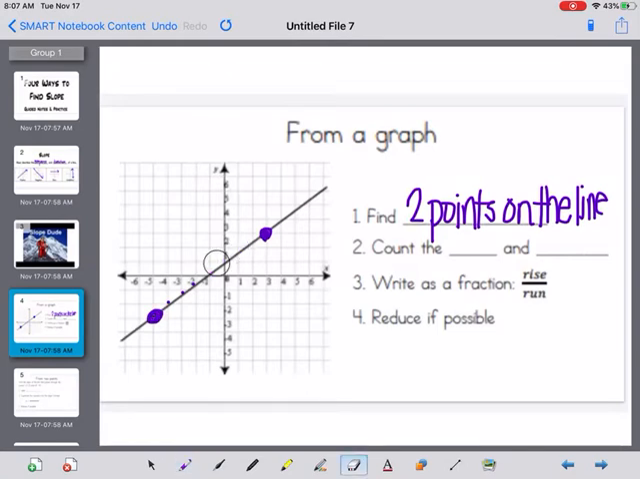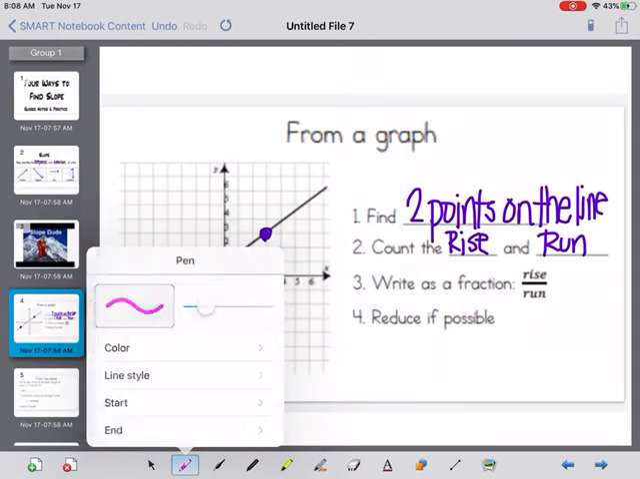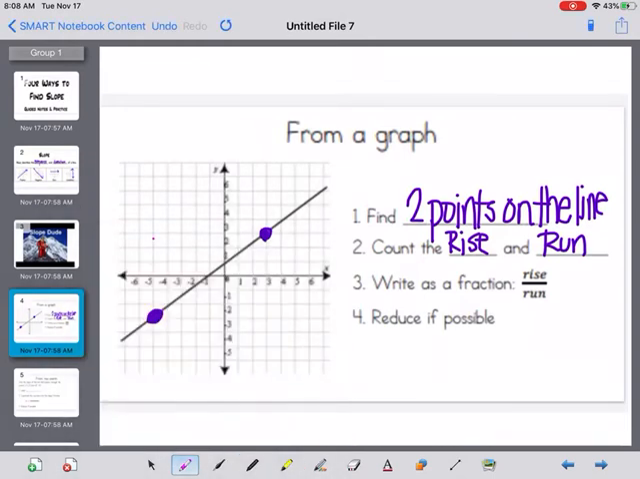So we're going to use our 2 points, and we have to count the rise and the run. We go where our graph connects at the points. And if you remember, you want to count the boxes, not the lines. So we're going to rise. We go up 1, 2, 3, 4, 5. It goes up actually 1, 2, 3, 4, 5, 6.